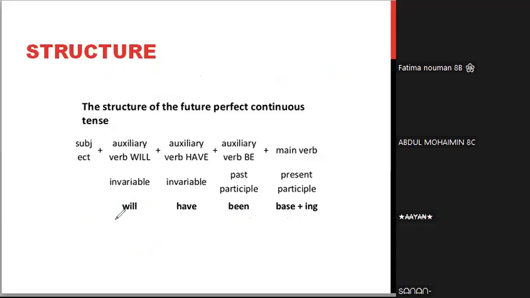You have 3 helping verbs this time. Will, have, which is telling you about the future. Been tells you about the perfect, and the ing or the present participle tells you about the continuous or the progressive nature of the tense. ठीक हो गया?